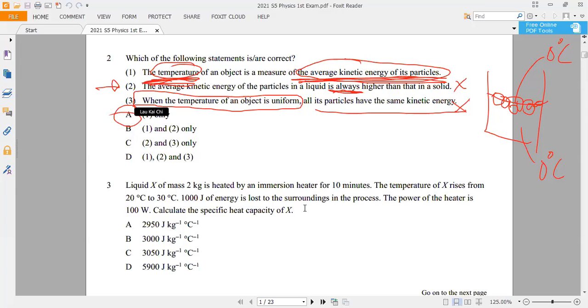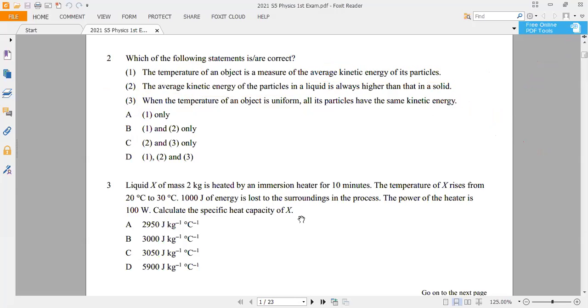There's no 1, 3 either, right? Neither. So the only answer you should pick is 1 only. If you know number 2 is wrong. Okay, that's the answer for number 2. I spent too much time on this. Okay, let's continue. Number 3.